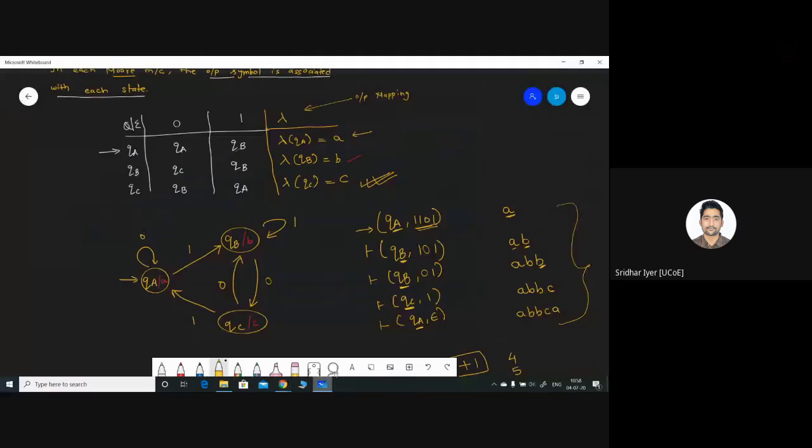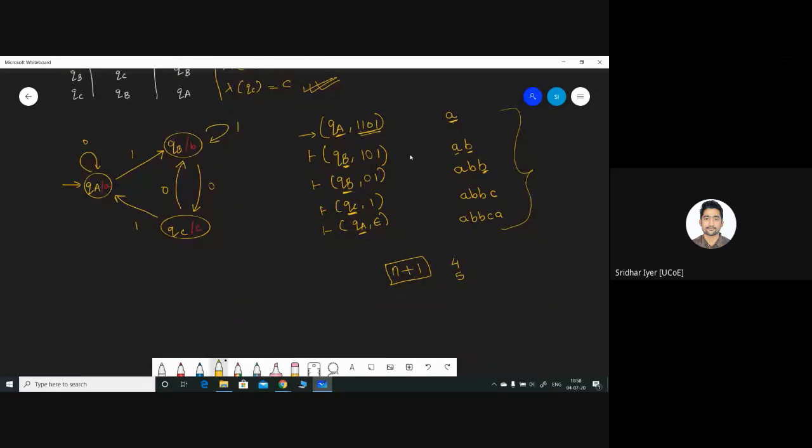Okay, n plus 1. Okay, you want me to explain? See, Dhruv, the length of the inputs are n. Okay, this is a formula, simple formula. If the length of the input is n, then we will be having an output of length n plus 1. You can see over here, we are having an output of length 5 and the input length is 4. That is why the formula n plus 1. Okay. Is it clear, Dhruv? You will see that with practice, it makes things even clearer because the input is of length 4, the output is of length 5. That is what the formula is all about. Nothing else.